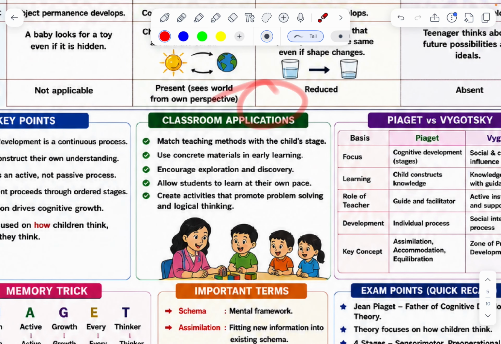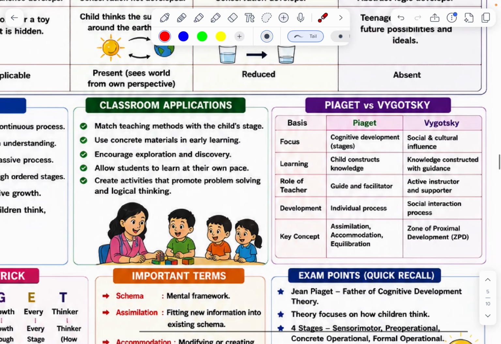Classroom applications: match teaching methods with the child's stage. Use concrete material in early learning. Encourage exploration and discovery. Okay. Next.